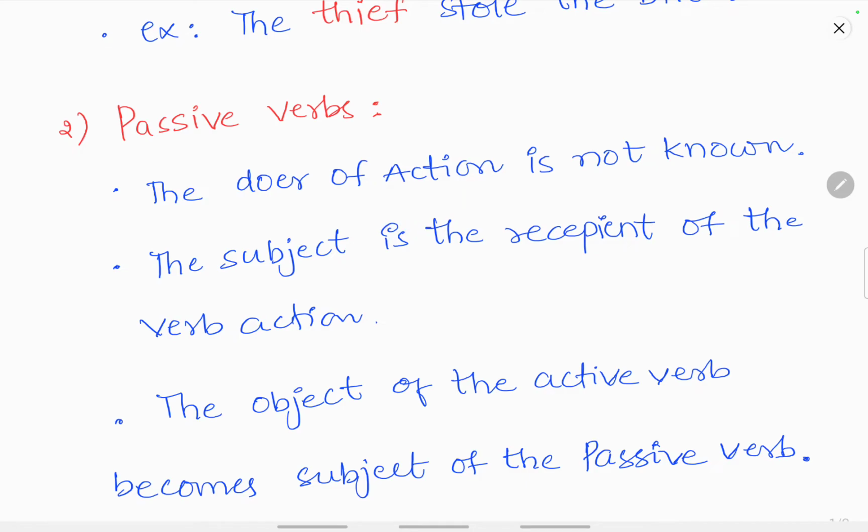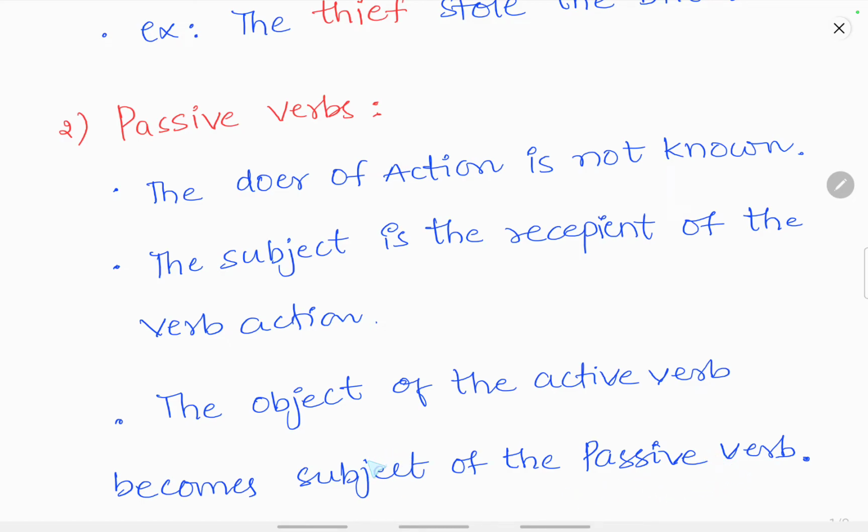Coming to passive verbs, here the doer of the action is not known. The subject is the recipient of the verb action. The object of the active verb becomes the subject of the passive verb. In the example, the thief stole the bike, the object was the bike. Now in the passive verb, the object of the active verb becomes the subject.